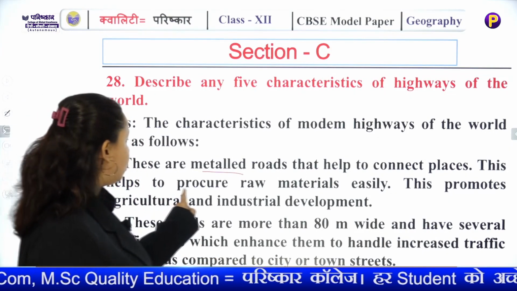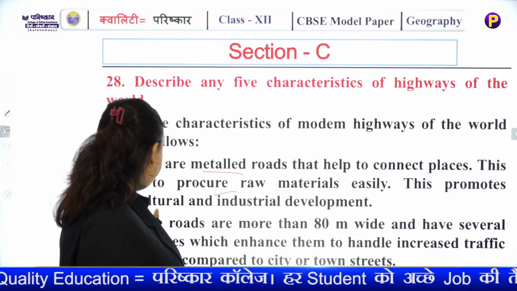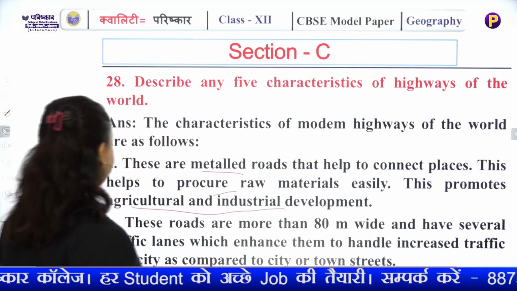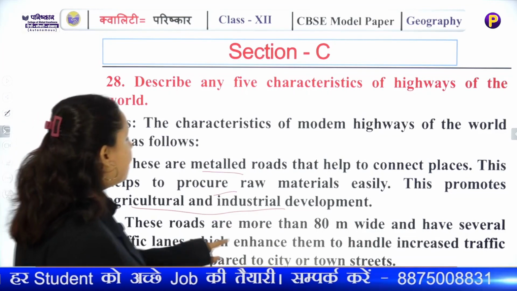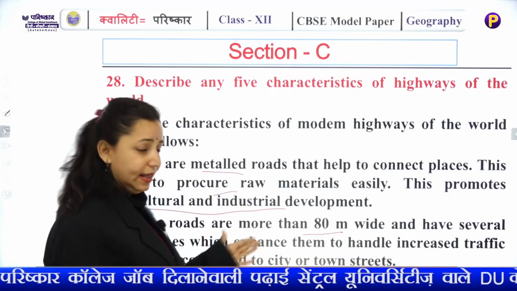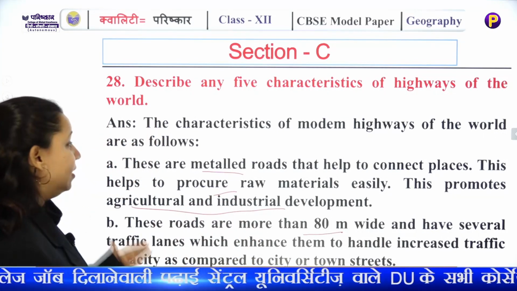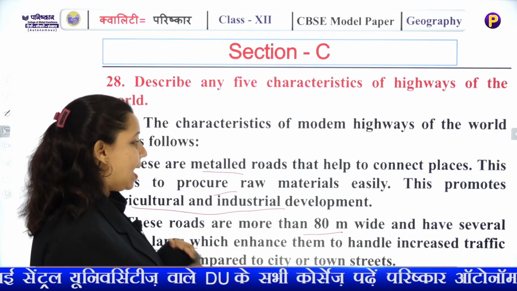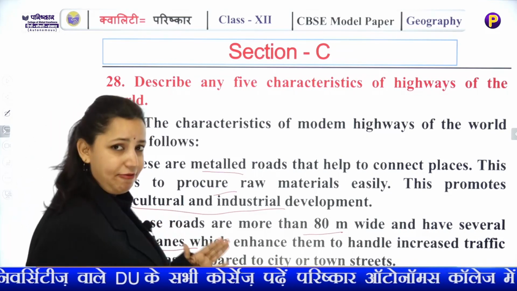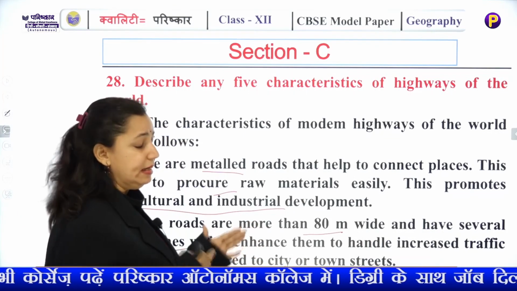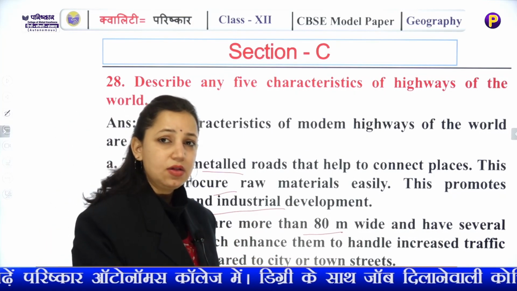This helps to procure raw material and it helps in agricultural and industrial development of the country. These roads are more than 80 meters wide. The breadth of these roads is 80 meters, and they have several traffic lanes which enable them to handle increased traffic as compared to the smaller roads or the roads which connect the cities and towns.